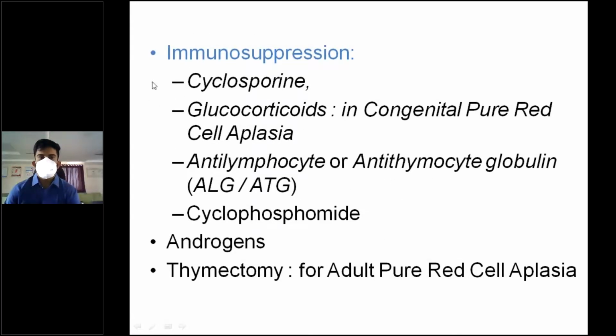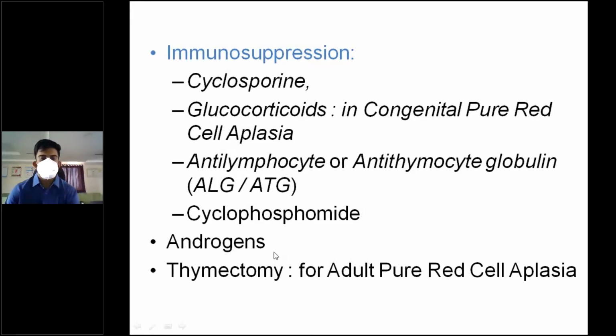The other form of treatment is immunosuppression, either using cyclosporin or glucocorticoids, usually in congenital pure red cell aplasia. This is another syndrome that causes just pure red cell aplasia. Anti-lymphocyte or anti-thymocyte globulin, ALG or ATG, can be used to prevent the destruction of myeloid precursors by lymphocytes in case of bone marrow failure. Cyclophosphamide is a drug that causes immunosuppression. So that can be used in case of aplastic anemia.